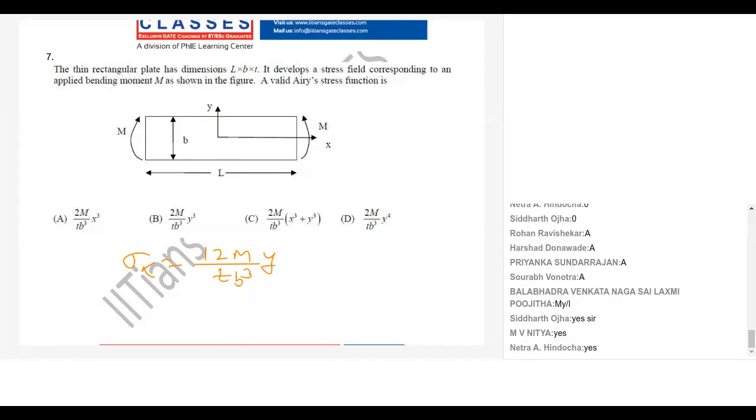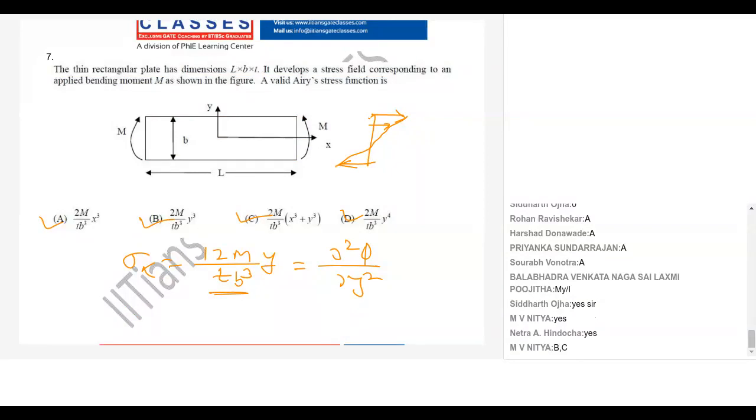So that means if you see your variation of bending stress, it is like this. Clear? Now tell me which option gives me this. We know this is ∂²φ/∂y². So which is the correct answer?